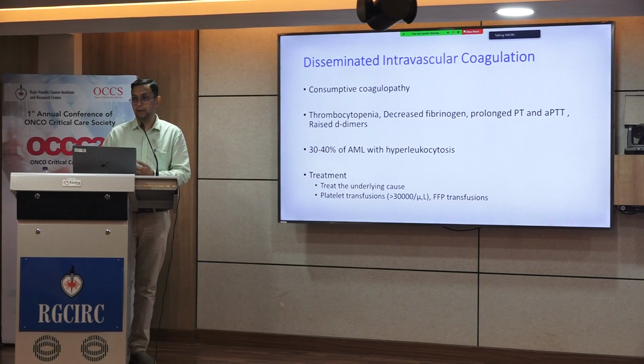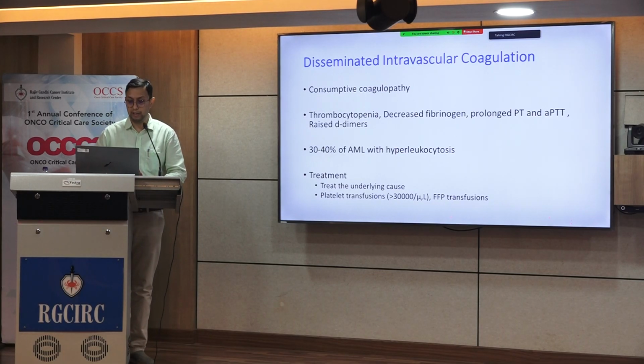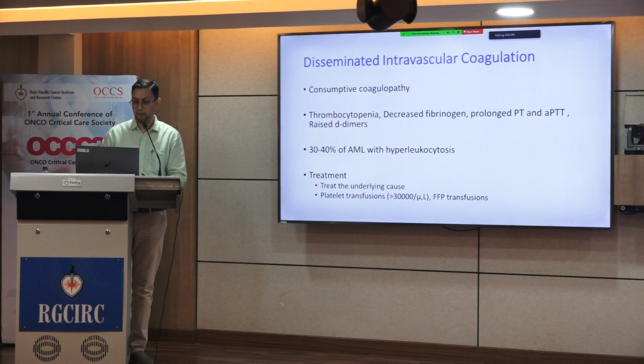excretion of tumor tissue factors and cancer procoagulants by the blasts. This leads to thrombocytopenia, decreased fibrinogen, prolonged PT and APTT, and raised D-dimers. It's usually seen in about 30 to 40% of the AMLs with hyperleukocytosis, and treatment involves basically treating the underlying cause and correcting the coagulopathy.